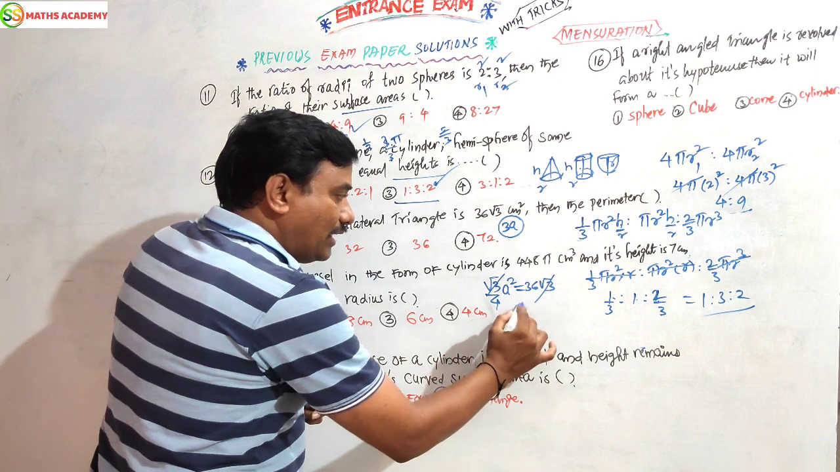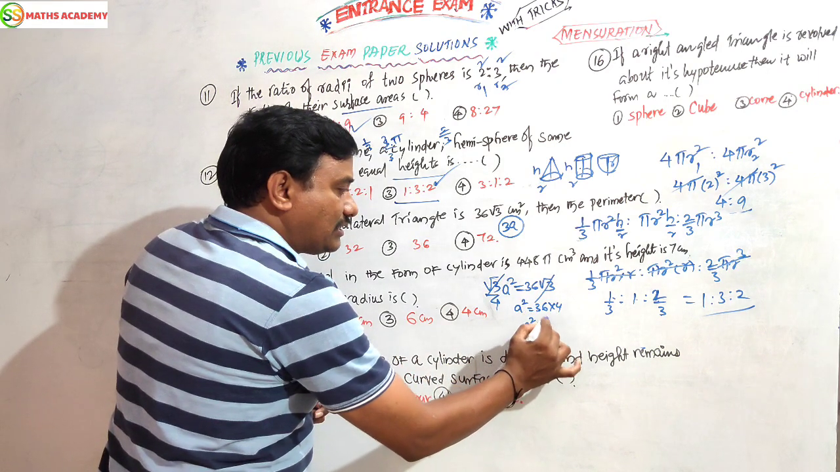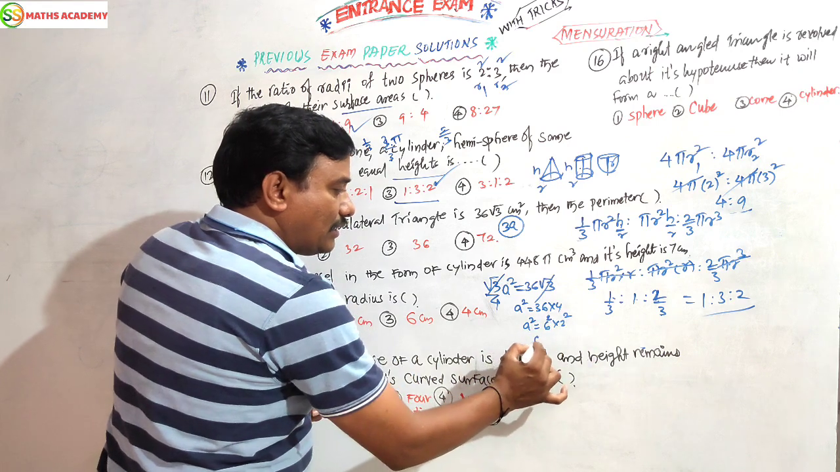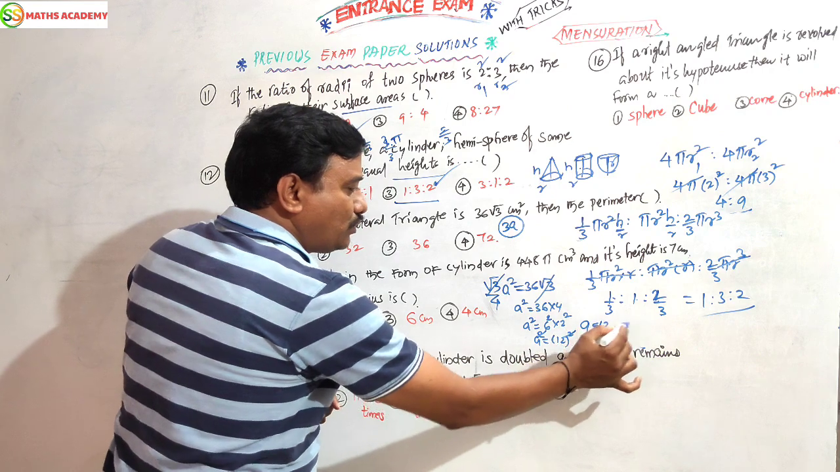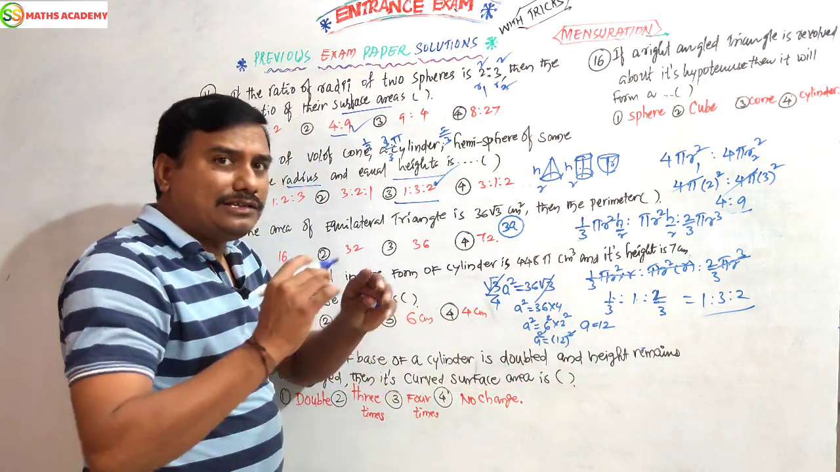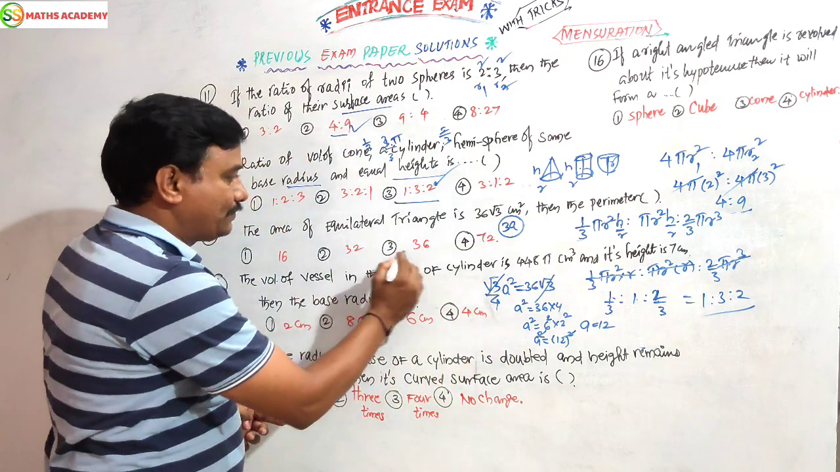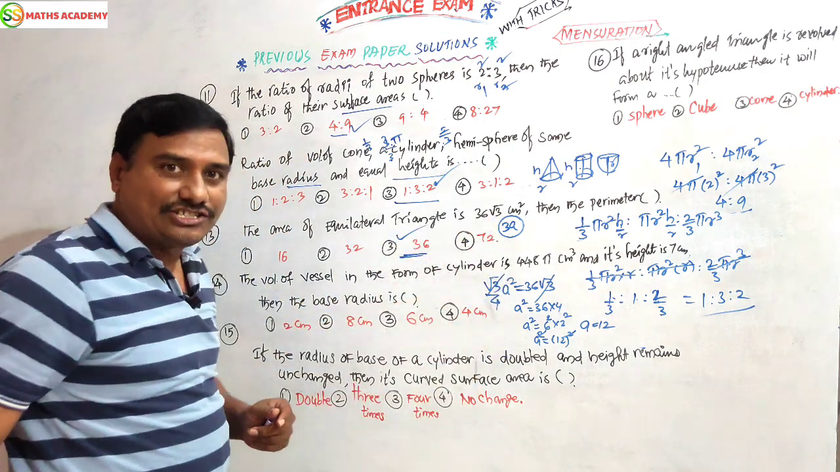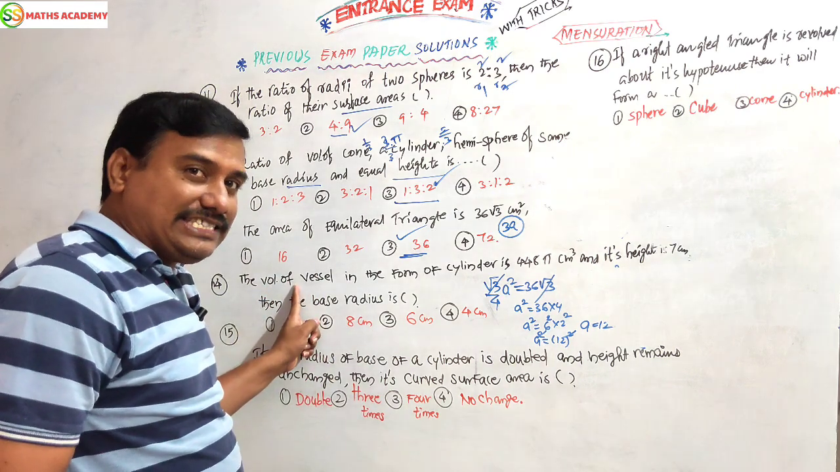Now a square equals 36 into 4. a square equals 6 square into 2 square, so a square is equal to 12 square. Square cancels, a is equal to 12. If a equals 12, then 12 plus 12 plus 12, 3 times 12 is 36. Finish, that is the answer.